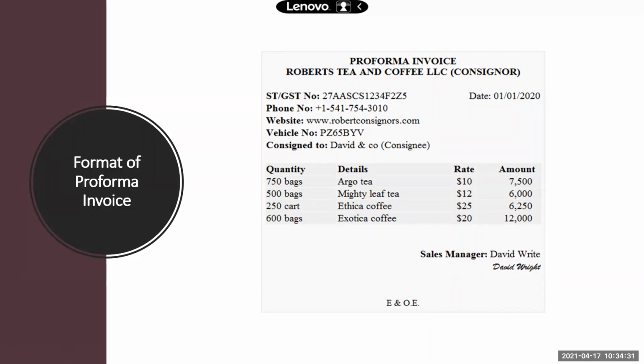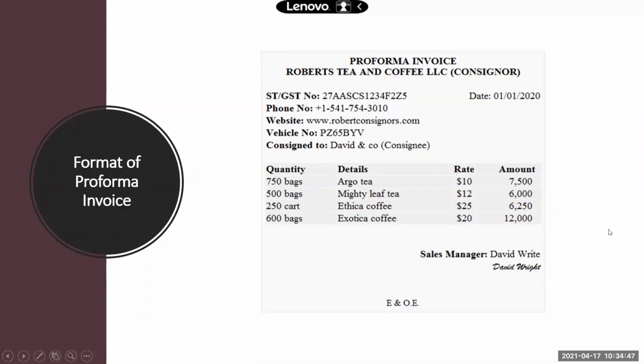Are we clear? Is the format clear? Does anyone have any doubts about the pro forma invoice? No, ma'am, it's clear. So we know what a pro forma invoice is perfectly now, right?